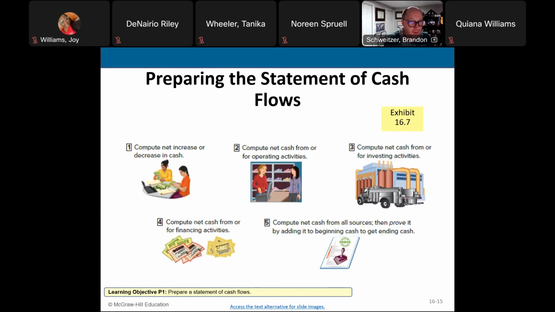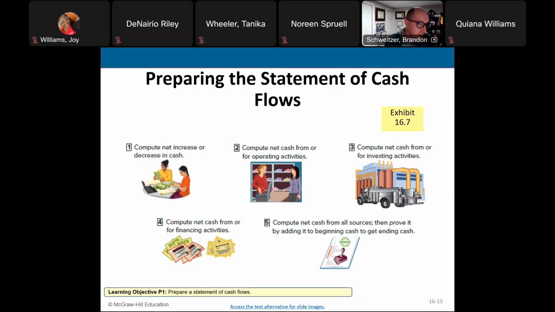So there is a 5-step process we use for preparing the statement of cash flows. The first thing we do is we compute the net increase or decrease in cash by looking at the overall change in cash.